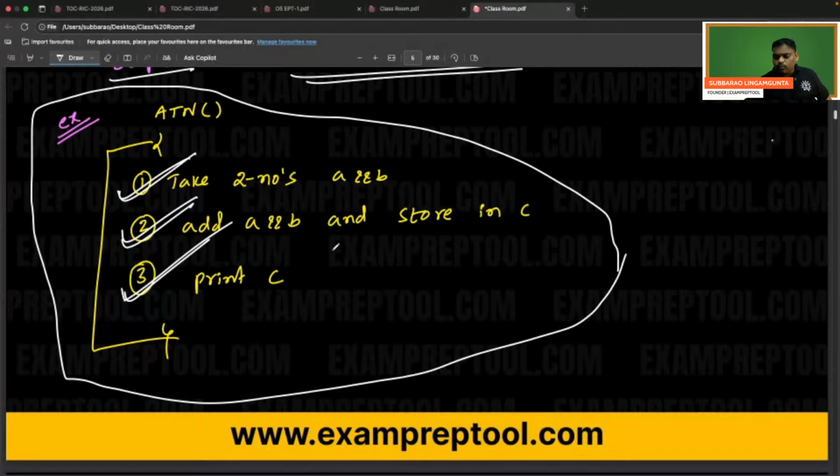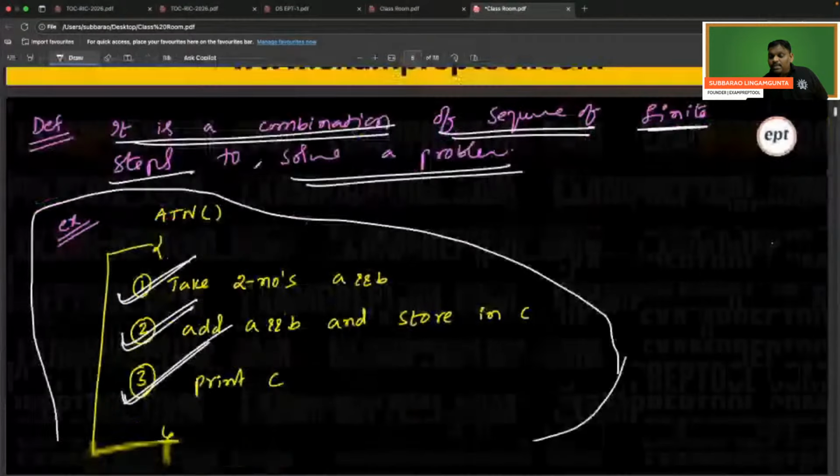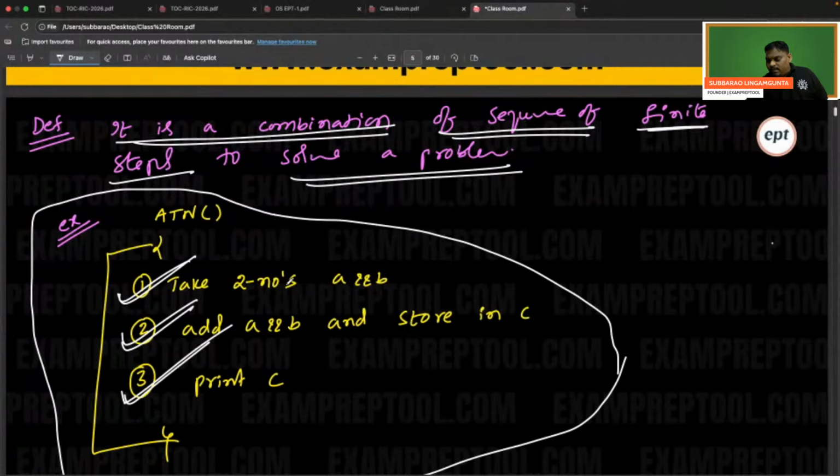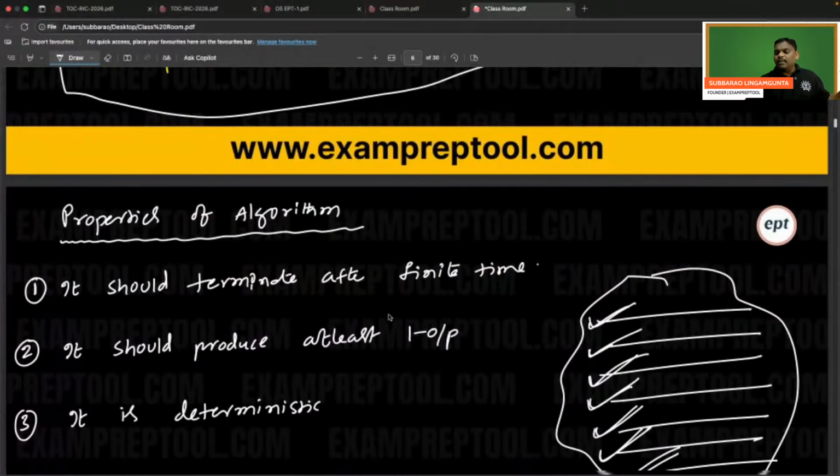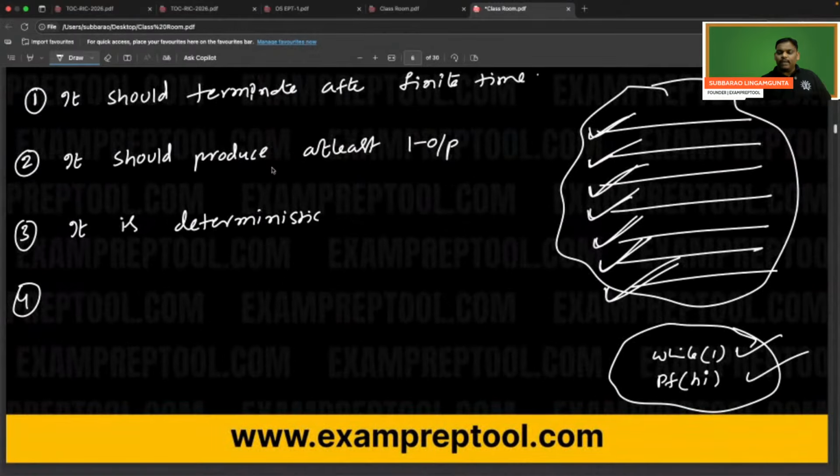But remember, while writing step by step, it should satisfy the definition. Means every statement is important. Every statement is compulsory and finite steps are required. And it should solve the problem also. Now, whenever you say algorithm writing is over, please check whether properties are satisfied or not. It should terminate after finite time. It should produce at least one output. Algorithm is deterministic in nature. Means every statement in the algorithm is unambiguous, means no dilemma. First statement, no dilemma. Second statement, no dilemma. Third, every one, no dilemma. Total, this algorithm becomes no dilemma, means deterministic.